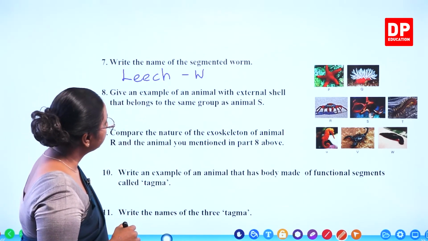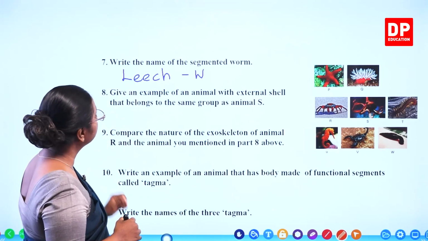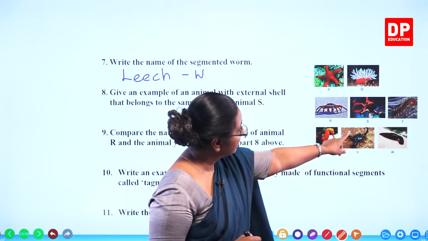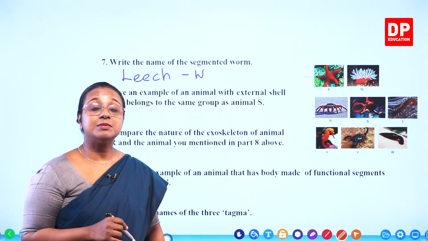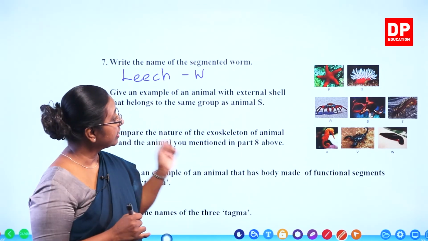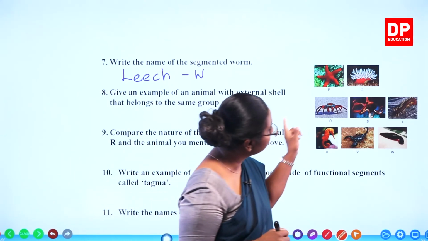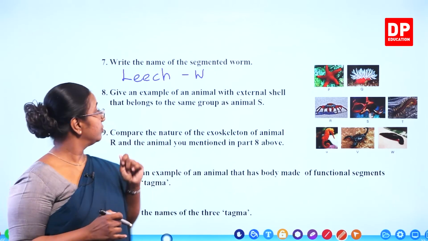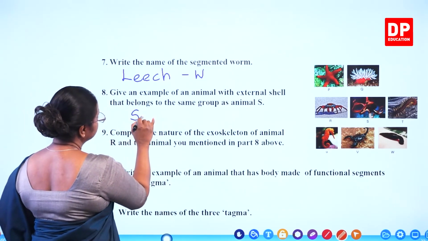Give an example of an animal with external shell that belongs to the same group as S. S is octopus. Octopus is a mollusk. So similar to that, what is the animal we have? We don't have an animal here. We can think of snail. So we can write the organism as snail.